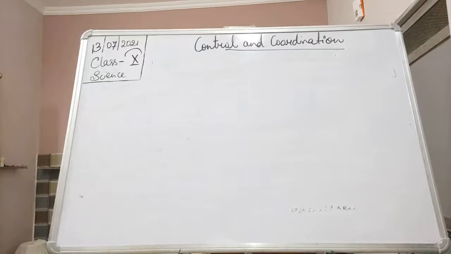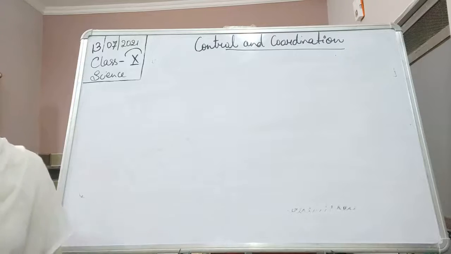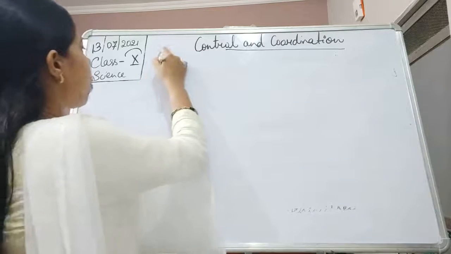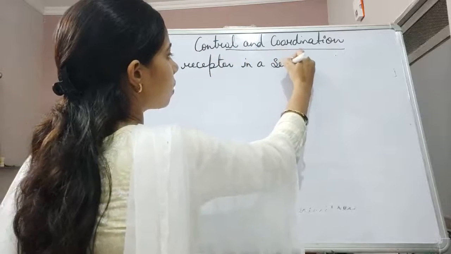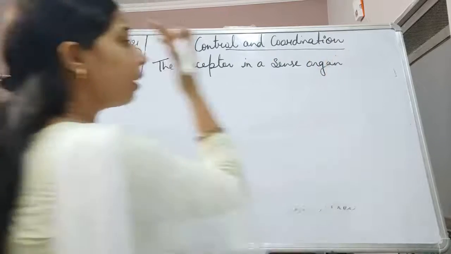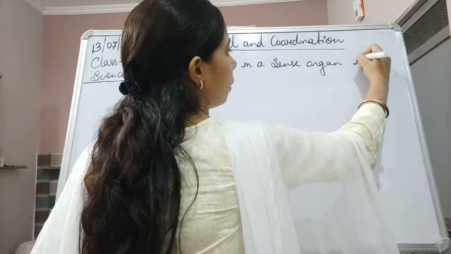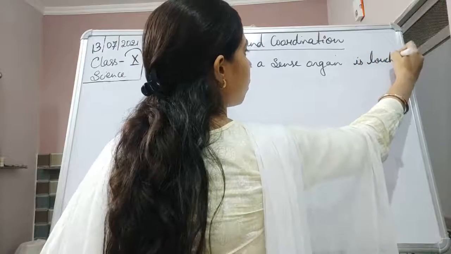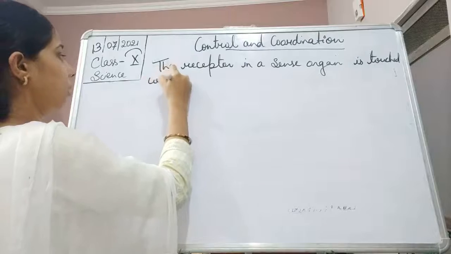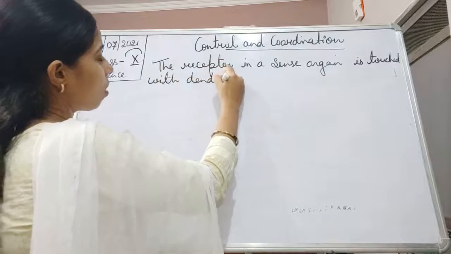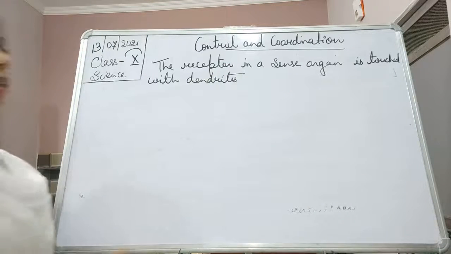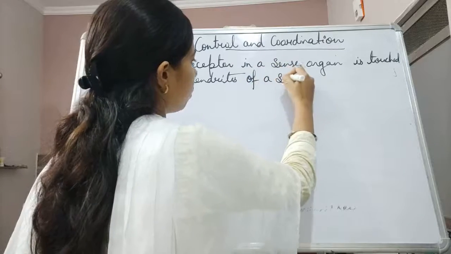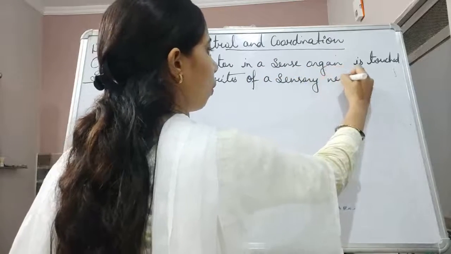So we can write here, suppose the receptor in a sense organ is touched with the dendrites of a sensory neuron.